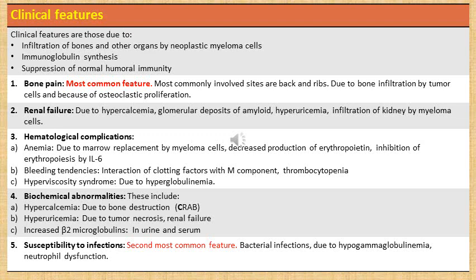And then there can be susceptibility to infections. This is the second most common feature in multiple myeloma. This is due to bacterial infections which occur due to hypogammaglobulinemia and neutrophil dysfunction.